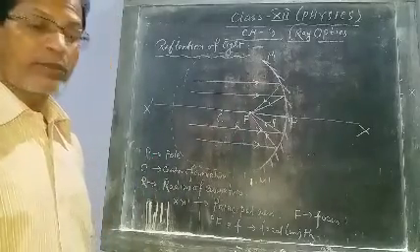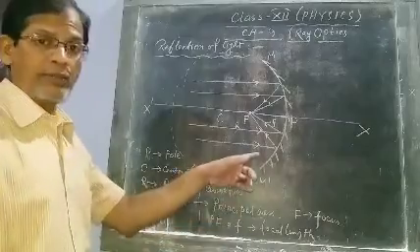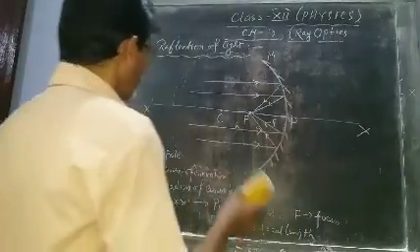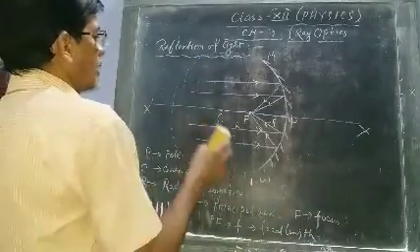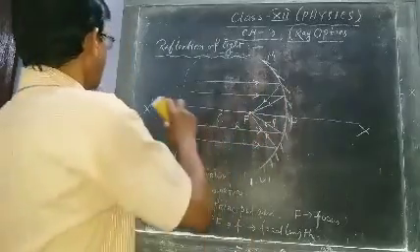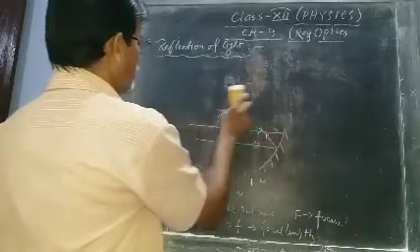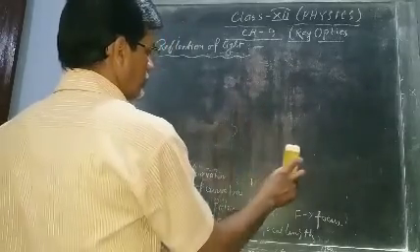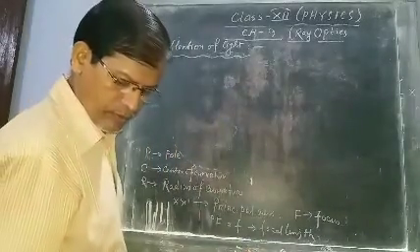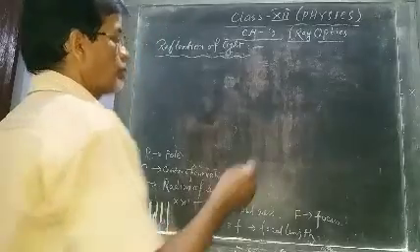Now convex mirror. In case of convex mirror, you see these are all on the left side.